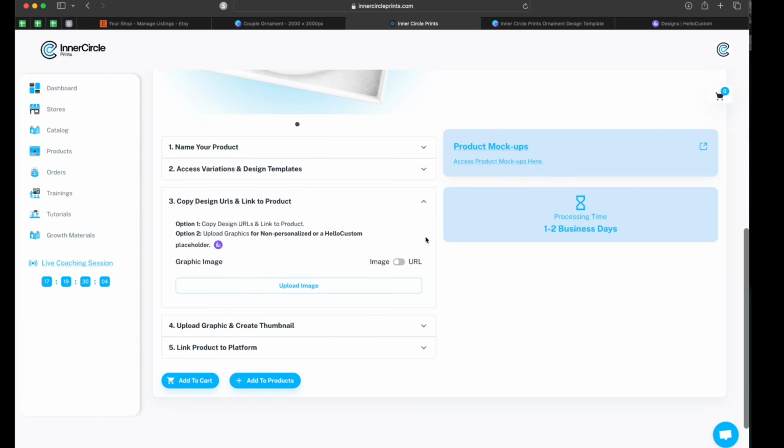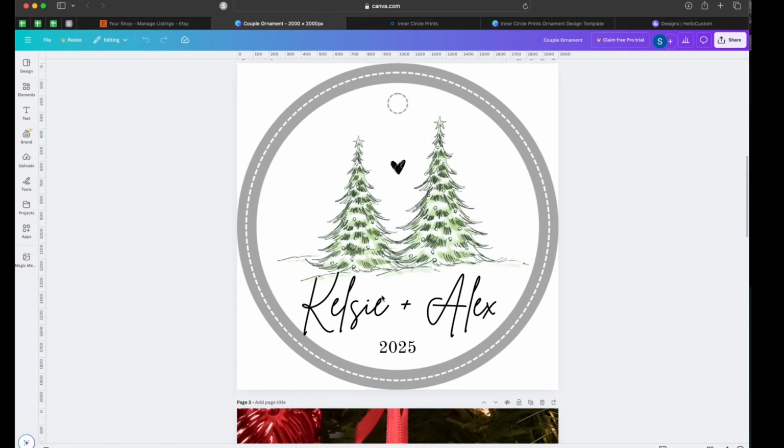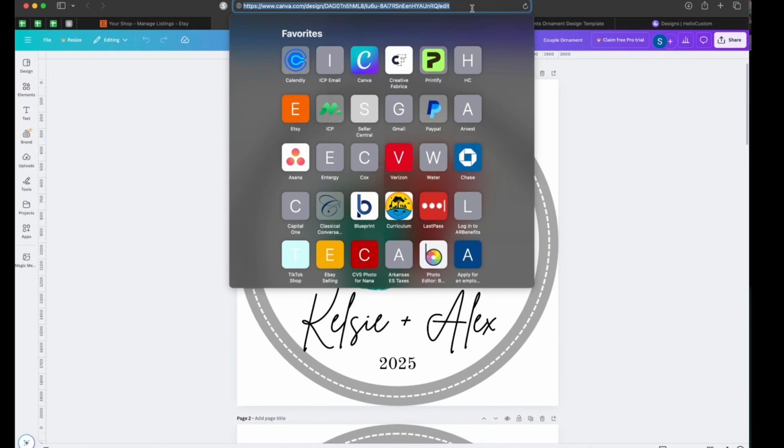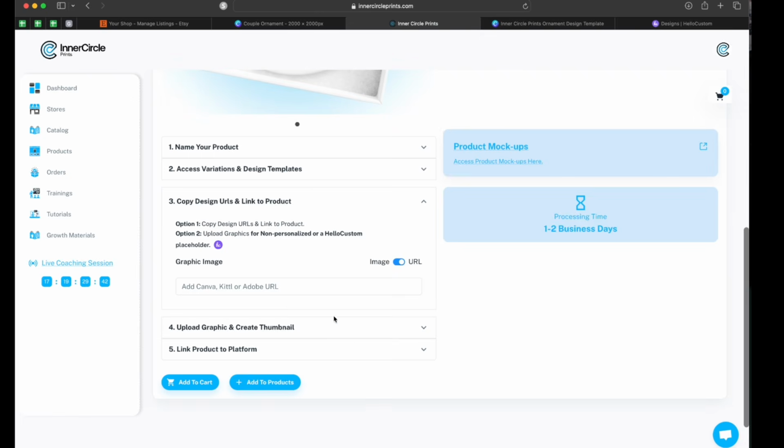You'll upload that image here. If it is personalized, which most of them will be, you toggle it to URL. You come over here to where your artwork is inside of Canva, and you can directly copy the URL that's in the top and paste it here.